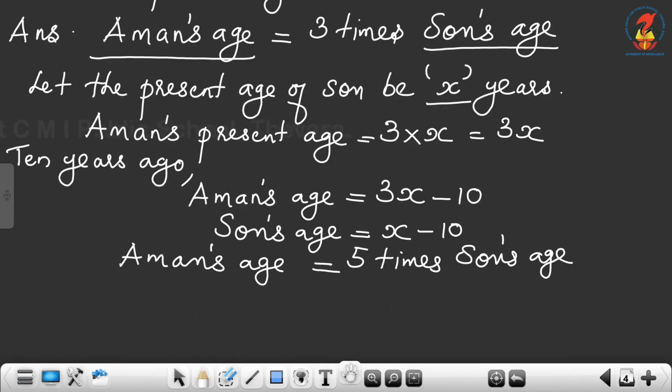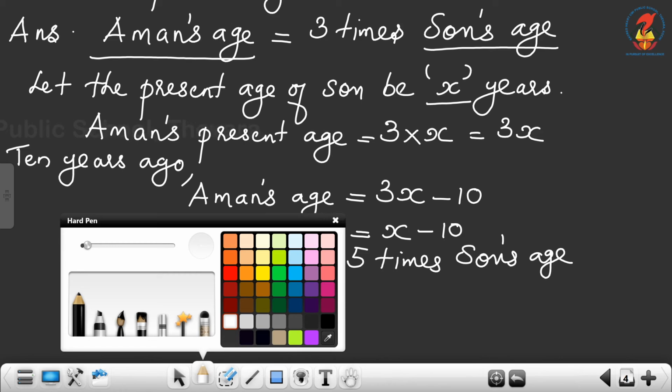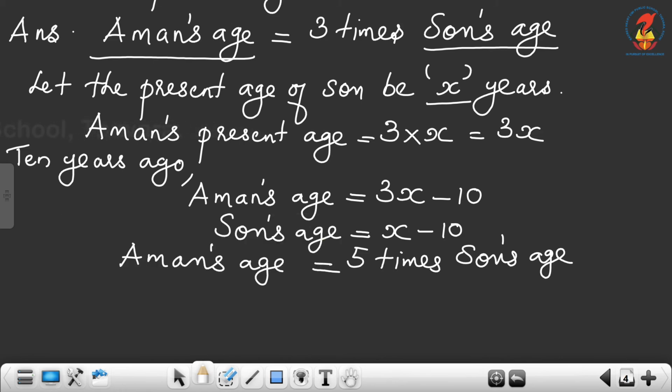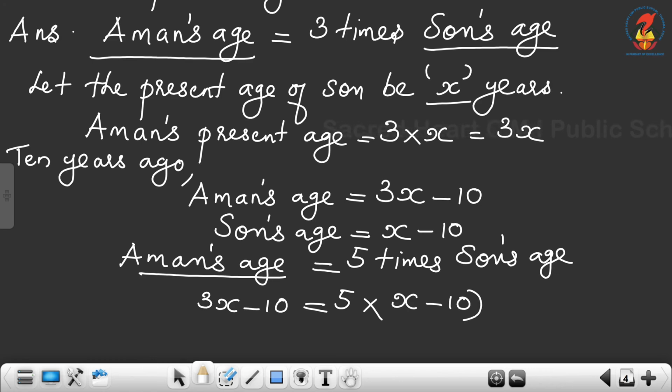Now we will look into it. What is Aman's age 10 years ago? 3x minus 10 equal to 5 times son's age. That is 5 into son's age. What is son's age? x minus 10. So 5 into x minus 10.